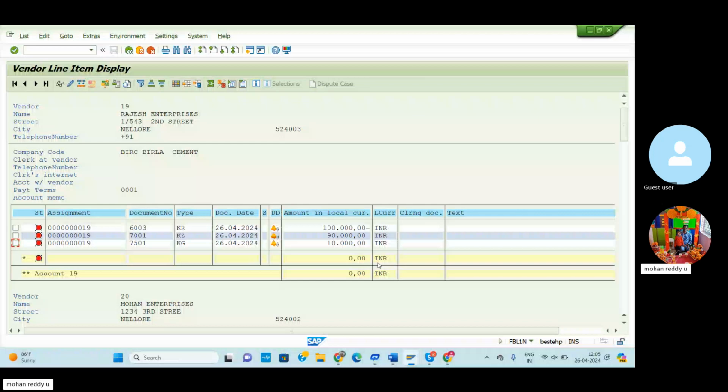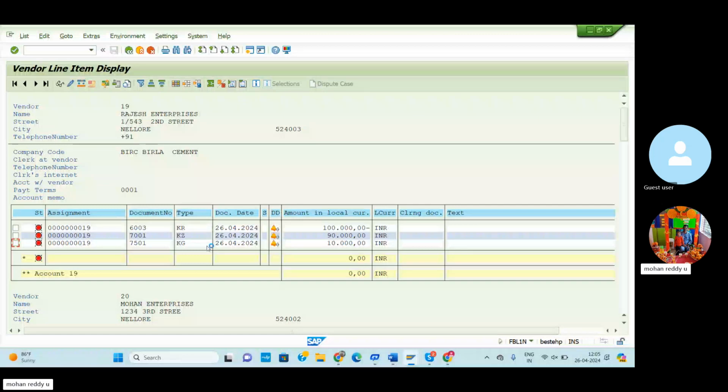So these are the document types. The KR document, we already told, indicates the vendor invoice posting. These are the most important questions at the time of interview, because not only the end user, even a consultant should know very well about all these document types.